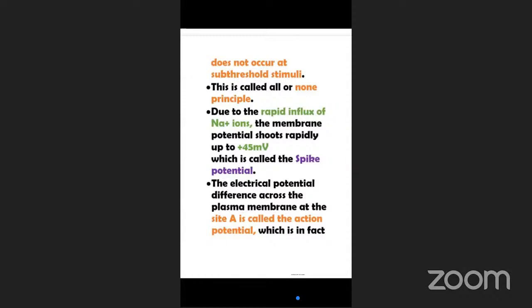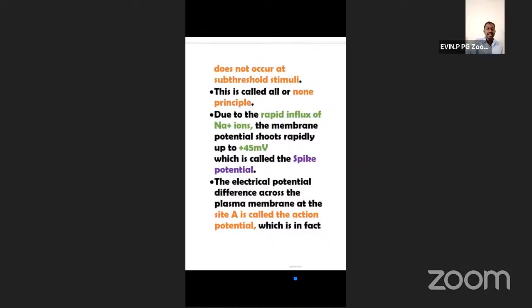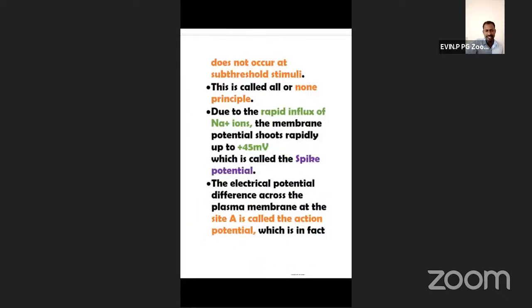Okay, so spike potential is plus 45. Don't forget this. Next one, the electrical potential difference across the plasma membrane at site A. So we discussed site A, site B, site C, site D throughout the entire length of the axon. Now we have taken 2 sites only for our understanding.